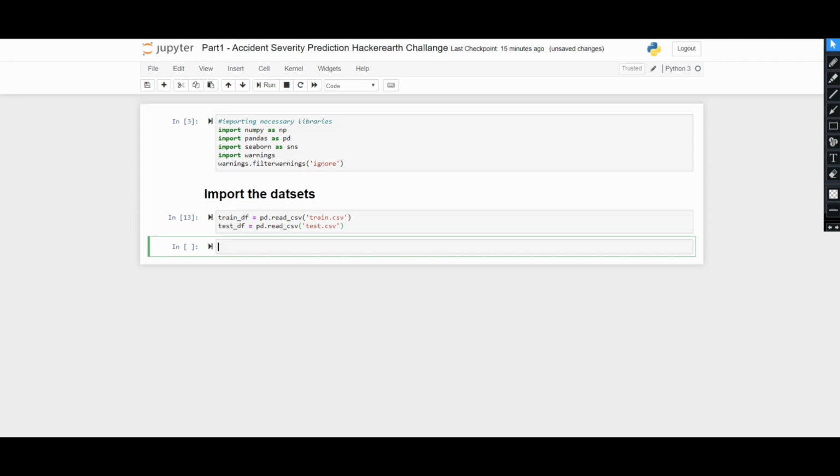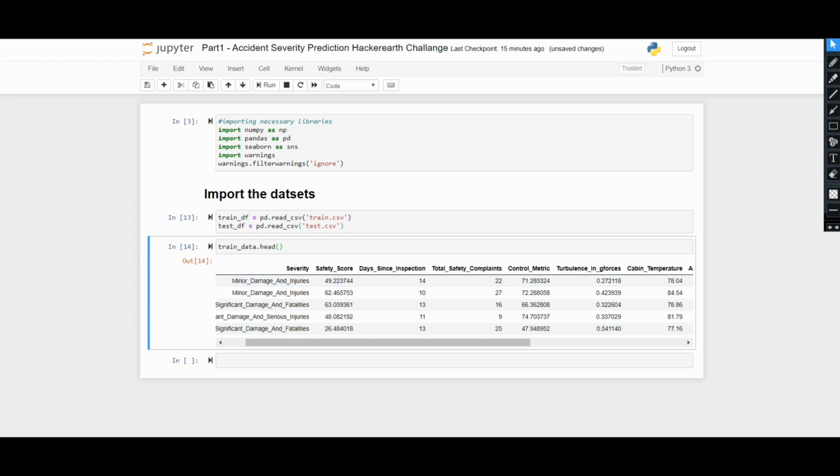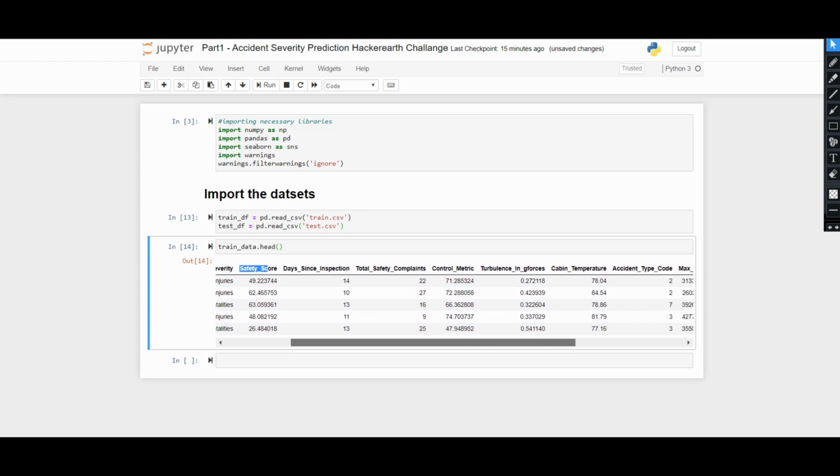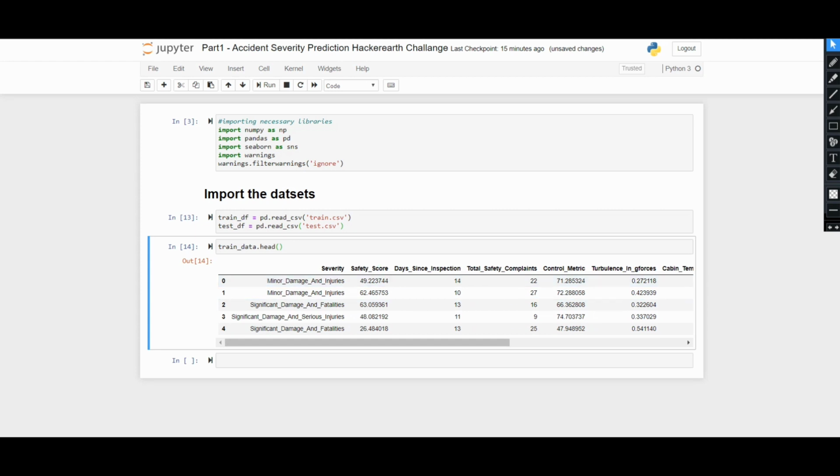So we have imported it. Now let's delve into the train data. Here you see we need to predict the severity column. We have independent features like safety score, days since inspection, total safety components, control metric, turbulence in g-force, cabin temperature, accident type code, max elevations, violations, adverse weather metric, and accident ID. As you can see, severity has categorical values: minor damage and injuries, significant damage and fatalities, significant damage and serious injuries.